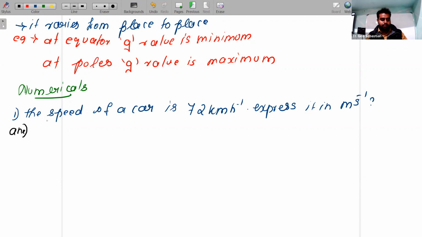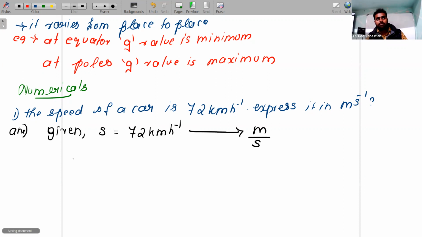How to do the answer? Children, given speed is equal to 72 kilometers per hour. You want to convert this value to meter per second. How will you convert?